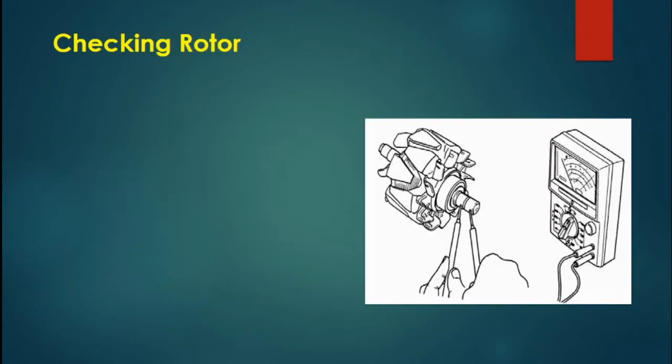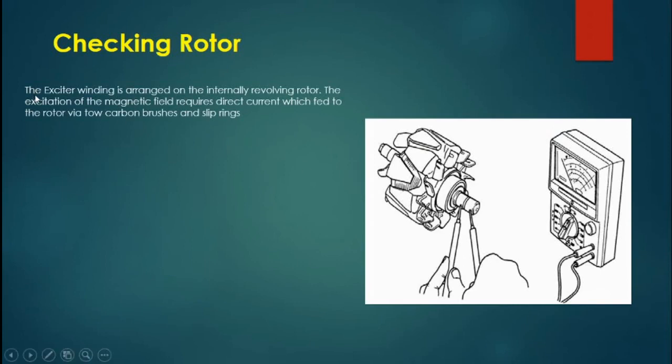So the first one is the rotor. This is a rotor. The exciter winding is arranged on the internally revolving rotor. The excitation of the magnetic field requires direct current, which is fed to the rotor via two carbon brushes on the slip ring.